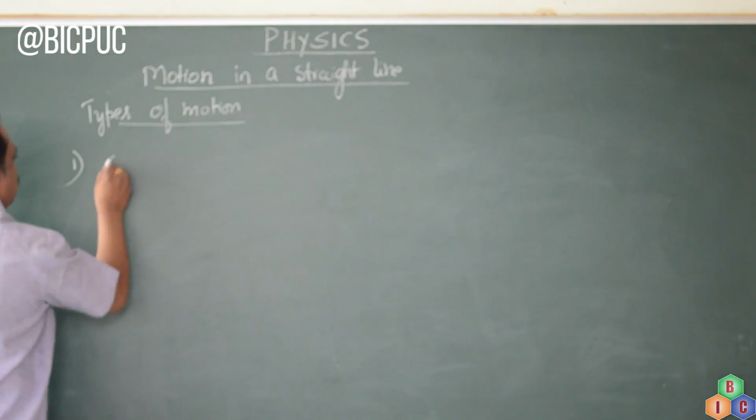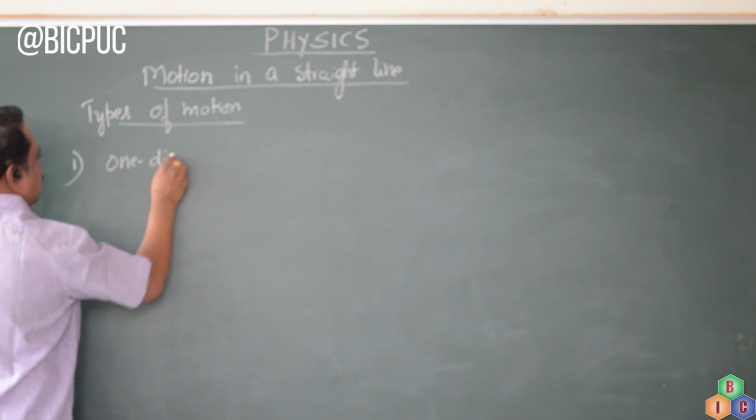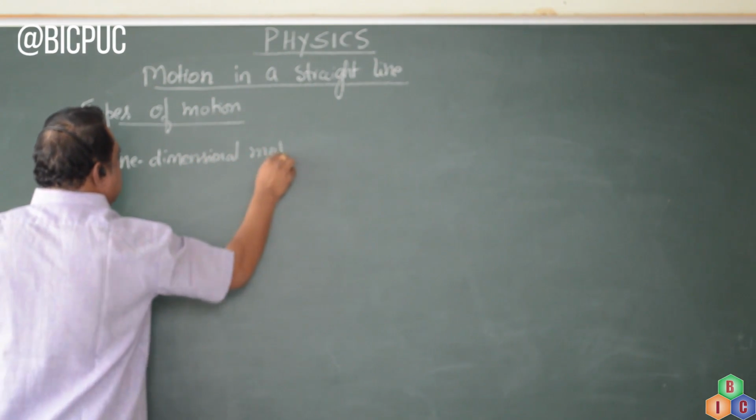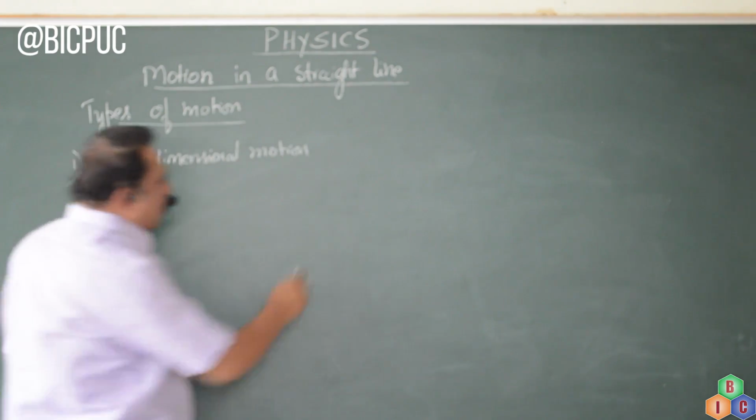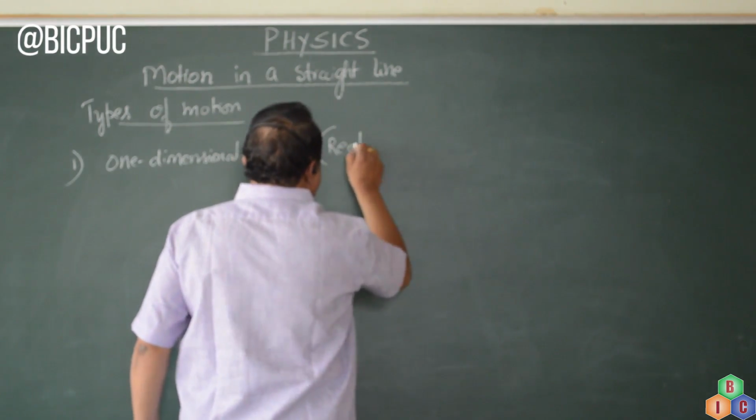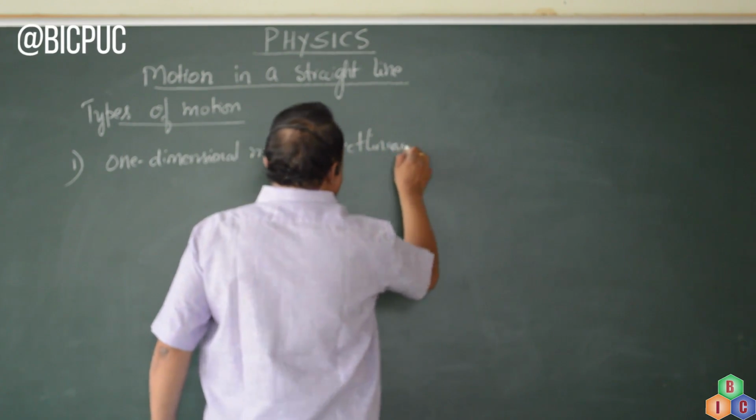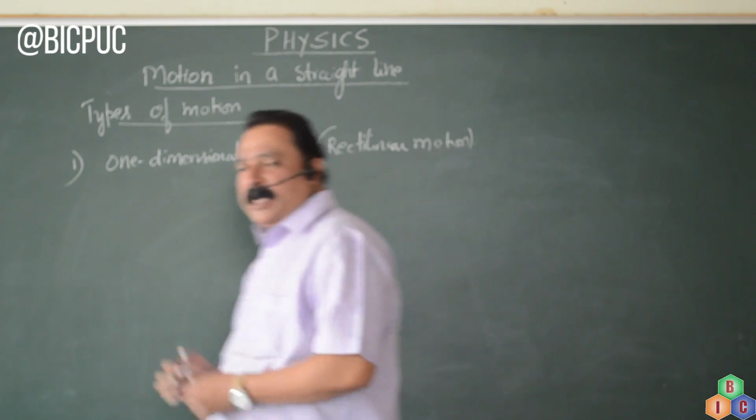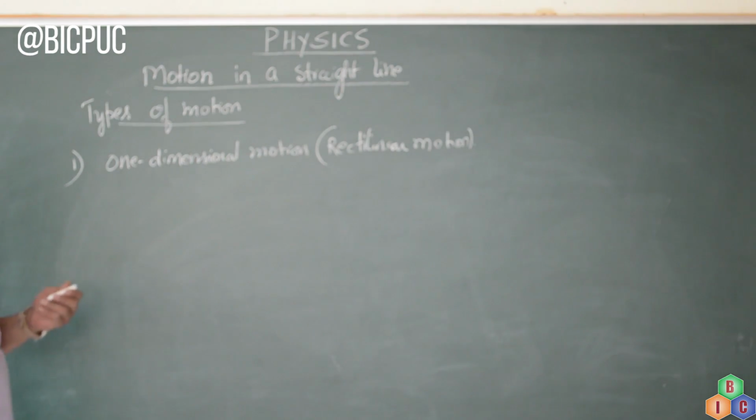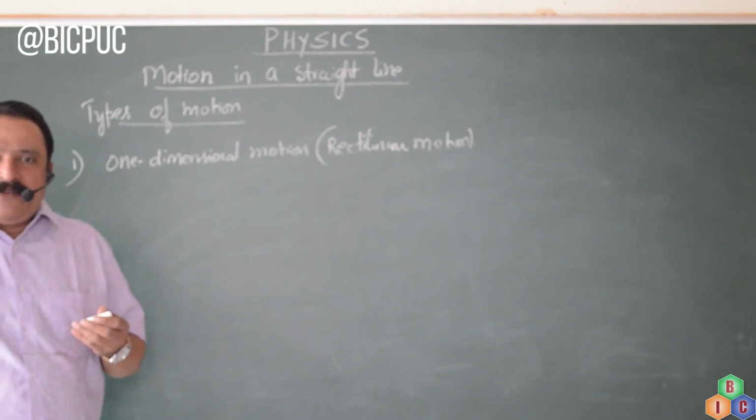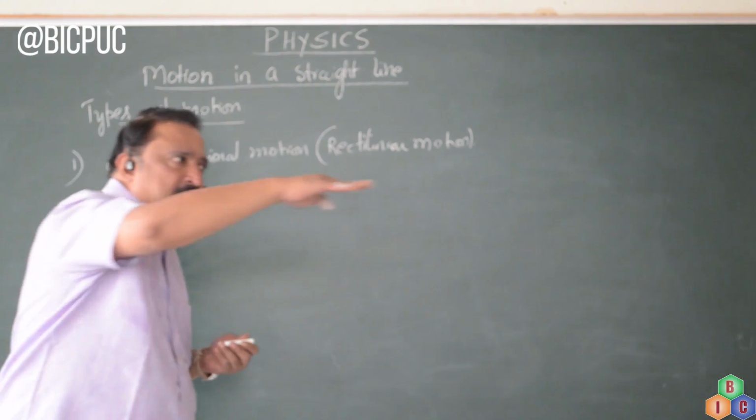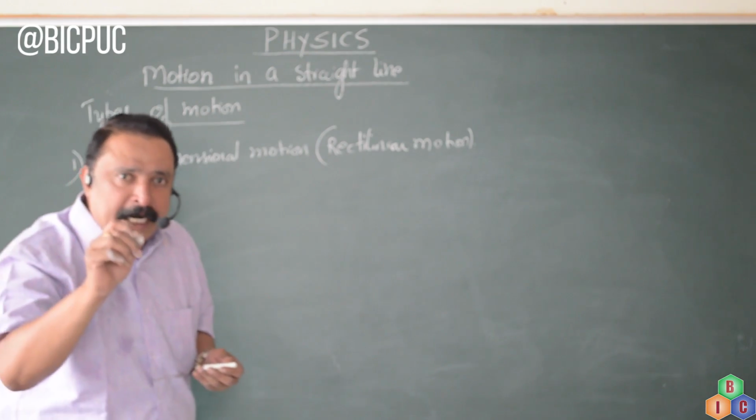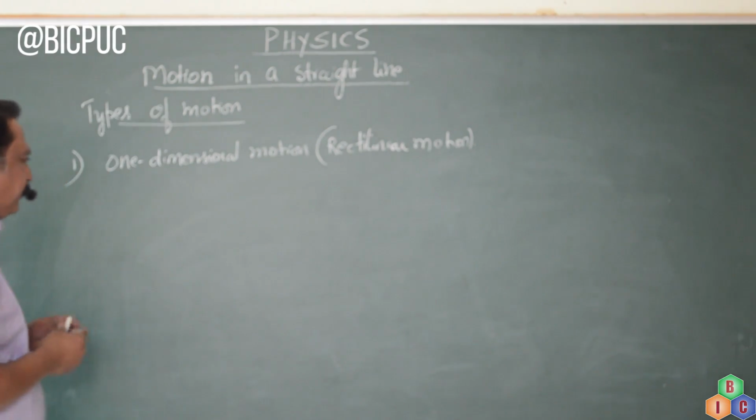The first one is one-dimensional motion. One-dimensional motion is also called rectilinear motion. What is meant by one-dimensional motion? As the name itself indicates, if a body moves along a straight path, or if only one of the 3 rectangular coordinates of the body changes with respect to time.